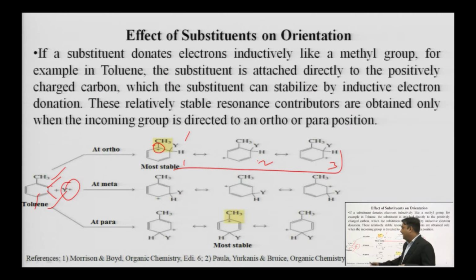So, in case of toluene, meaning benzene with an alkyl group which has a plus I effect, the reaction will always take place at the ortho and para positions. There is a written statement: if a substituent donates electrons inductively, like a methyl group, for example in toluene, the substituent is attached directly to the positively charged carbon, which it can stabilize by inductive electron donation. These relatively stable resonance contributors are obtained only when the incoming group is directed to the ortho and para positions. Hope you have understood.